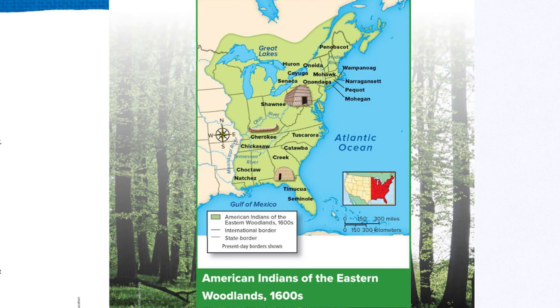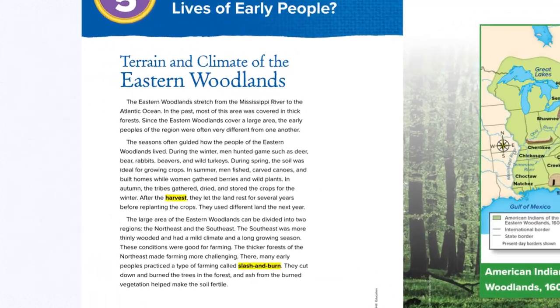So just like all the other maps, here's the larger United States. And this section right here in the box is what is shown right here. And then the area in the green is the area of the American Indians of the Eastern Woodlands. Let's take a look at the text.